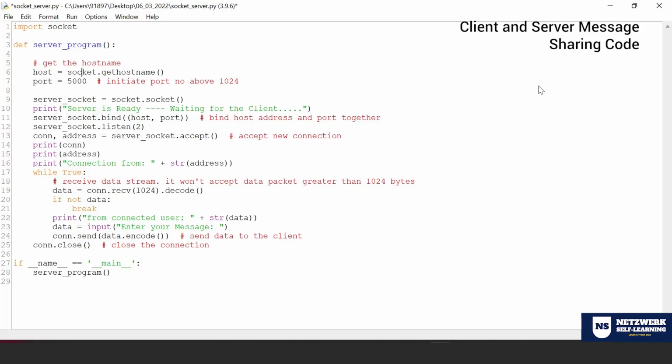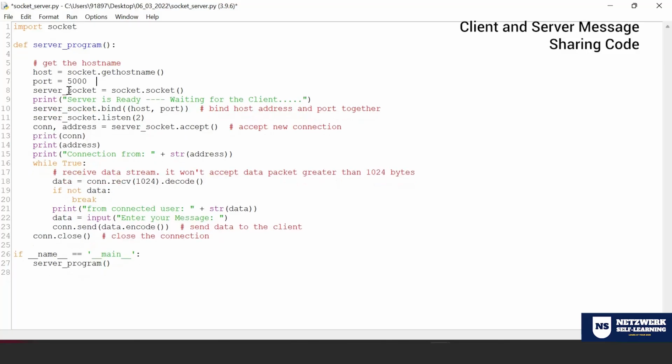But to make you sit in a specific place, I have to allot a chair. Correct? That's what a port is all about. So I need to allot a port. It's up to me, I can allot any port. Make sure that you allot a port which is not preoccupied by some other application. Sometimes the port that you keep here might be used by some other application, so you need to cross verify.